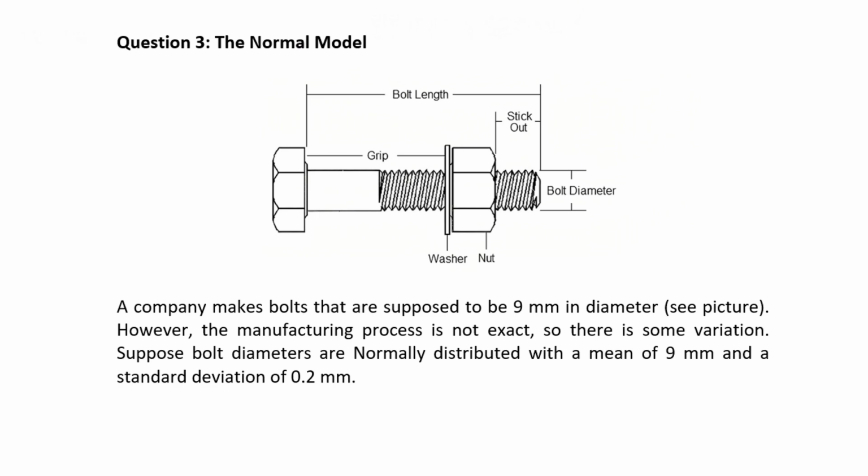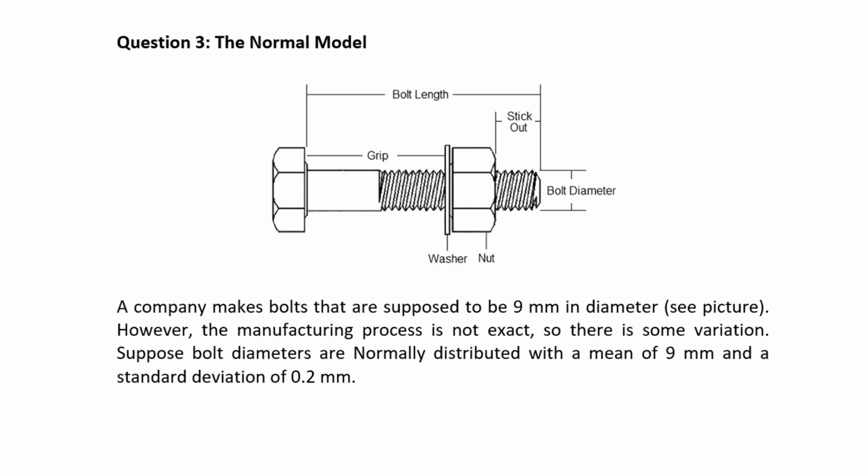Moving on to the normal model. Here, you might have seen this diagram before. It was in one of our skill checks for chapter 5, I think it was. Here, we're pretending a company makes bolts that are supposed to be 9 millimeters in diameter. However, the manufacturing process is not exact, and so there is some variation.